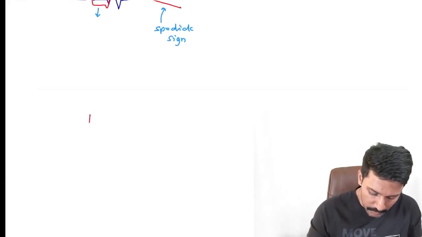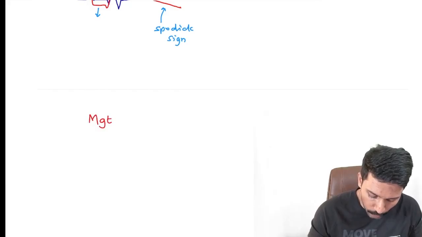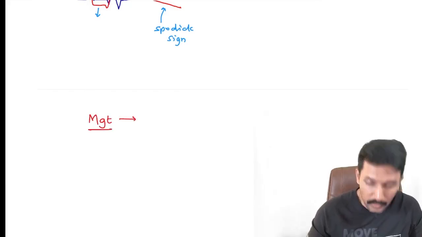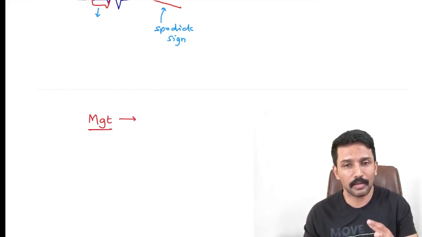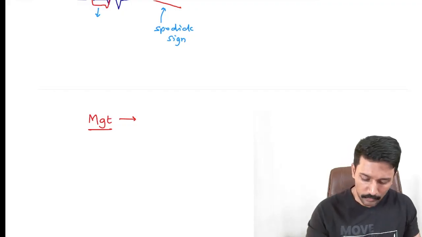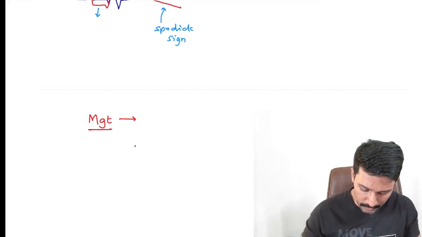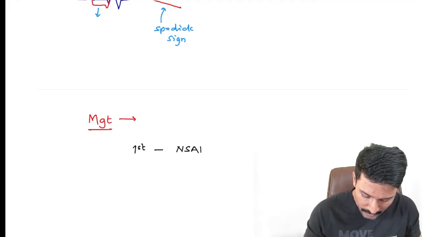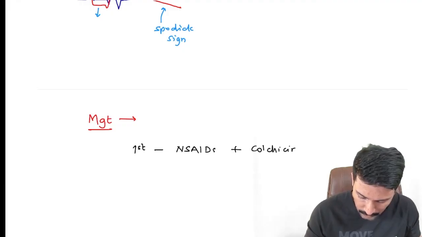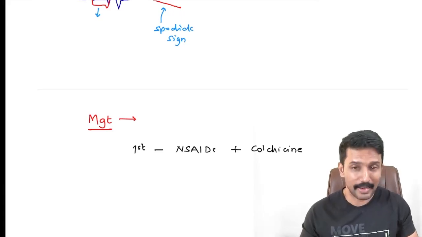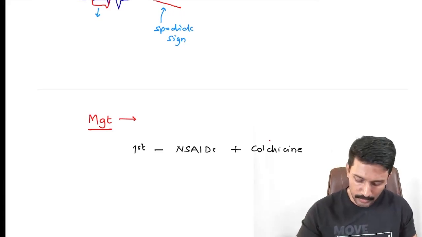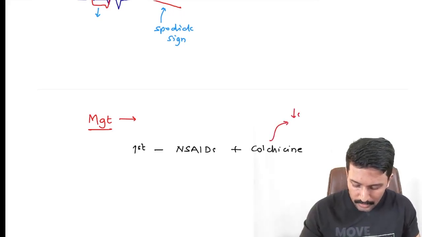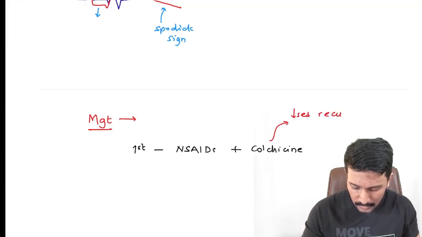And when it comes to management, because majority of the patients are idiopathic, we don't know the cause, we will primarily follow symptomatic treatment. So what will be my symptomatic treatment? We will use a combination of NSAIDs plus colchicine. Colchicine is an anti-inflammatory drug, and studies have also shown that colchicine decreases recurrence rate to some extent.